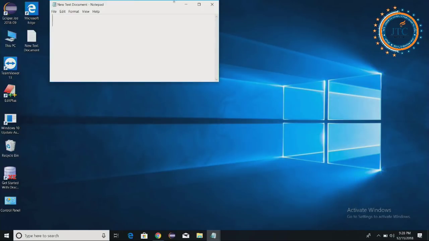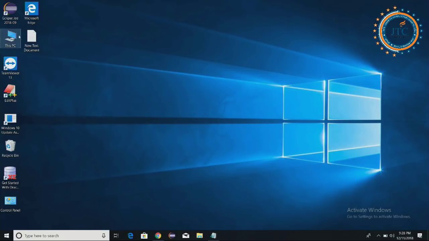First we need to understand where the JDK is, the location of the JDK, which means where we have installed it. Let's see what is inside this JDK.